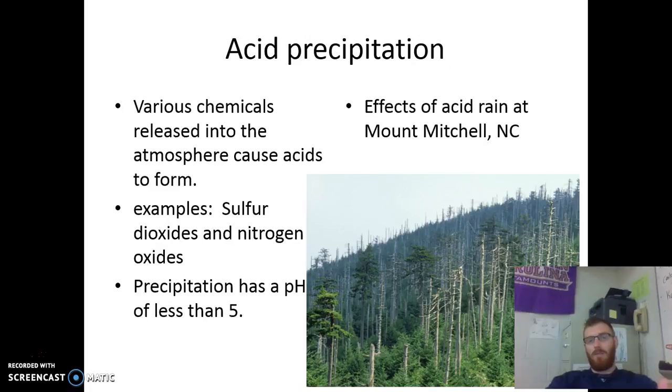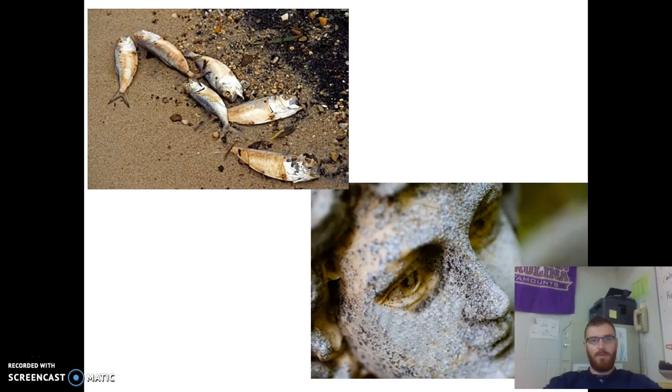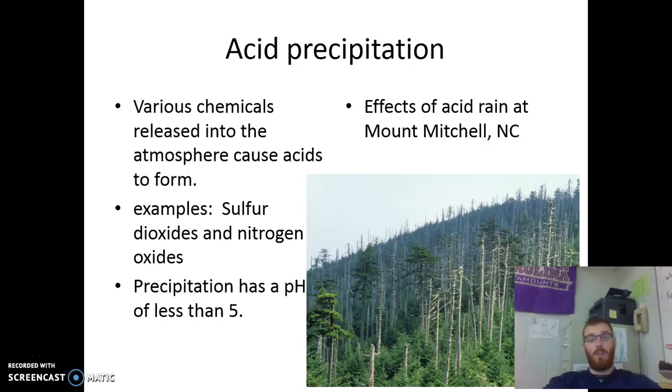When carbon mixes with water, you get something called carbonic acid. And when sulfur dioxide mixes with water, you're going to get sulfuric acid. And so these things are going to decrease the pH of water, which is going to make it more acidic and can cause these effects that you see in the picture here. I should also mention, it says it on this slide, but any kind of precipitation that has a pH of less than 5 is considered acid precipitation.